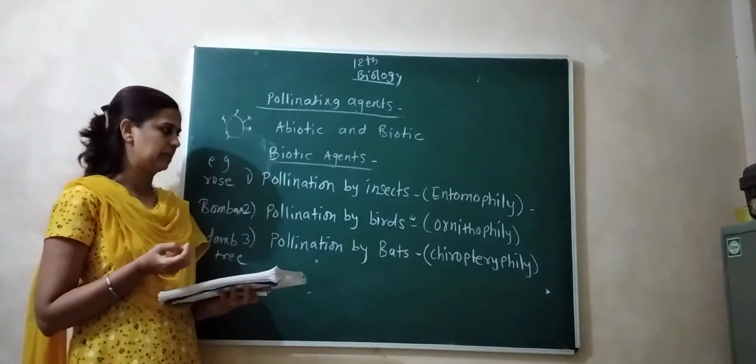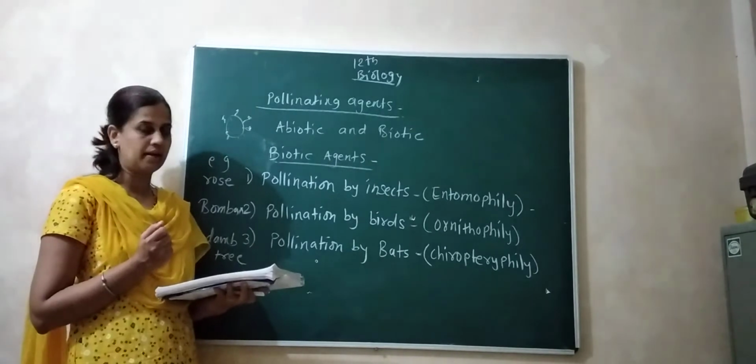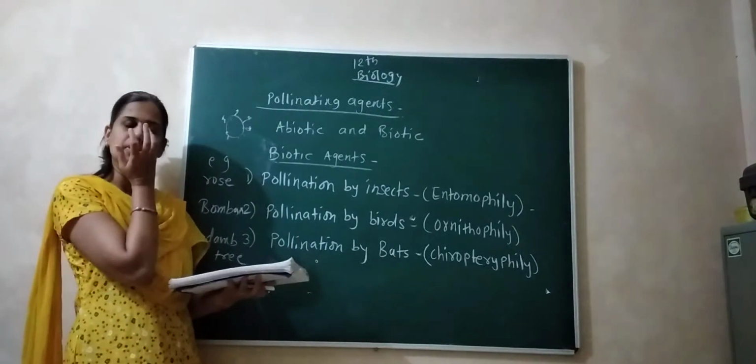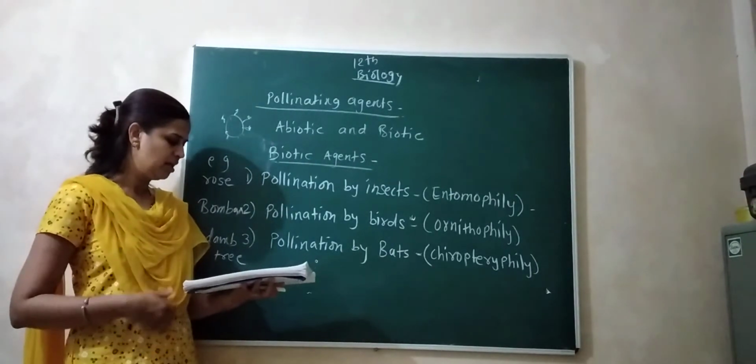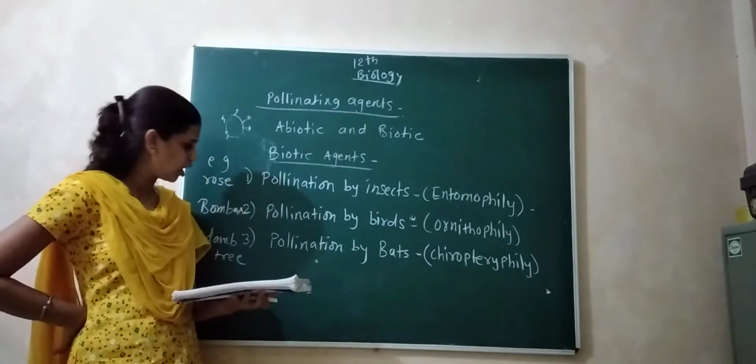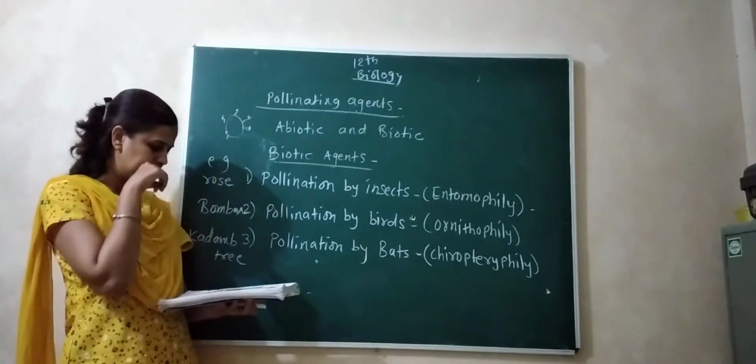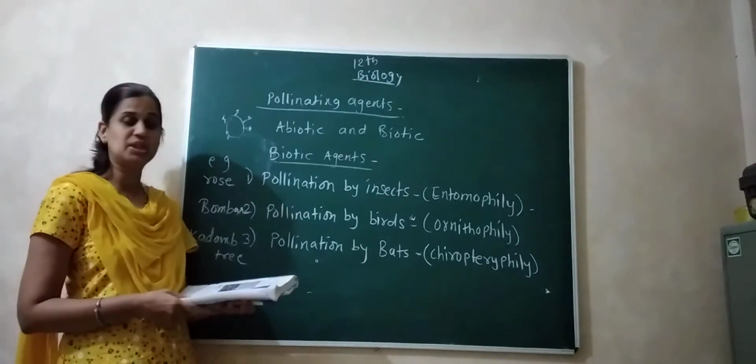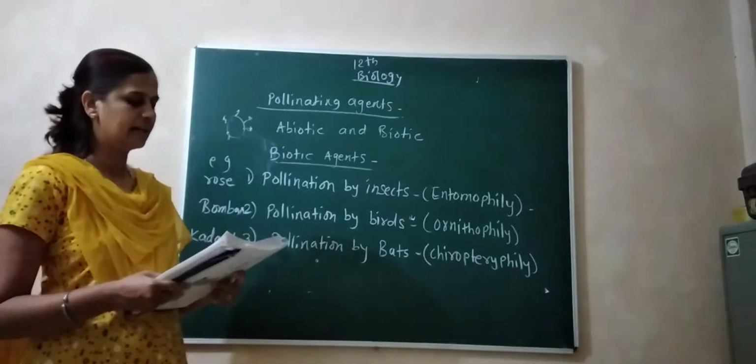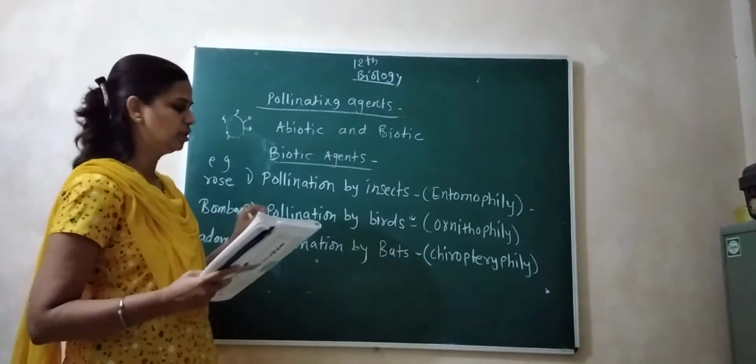Some hummingbirds or sunbirds make pollination possible. Some ornithophilous plants are bombax, bottlebrush, and butea plants.